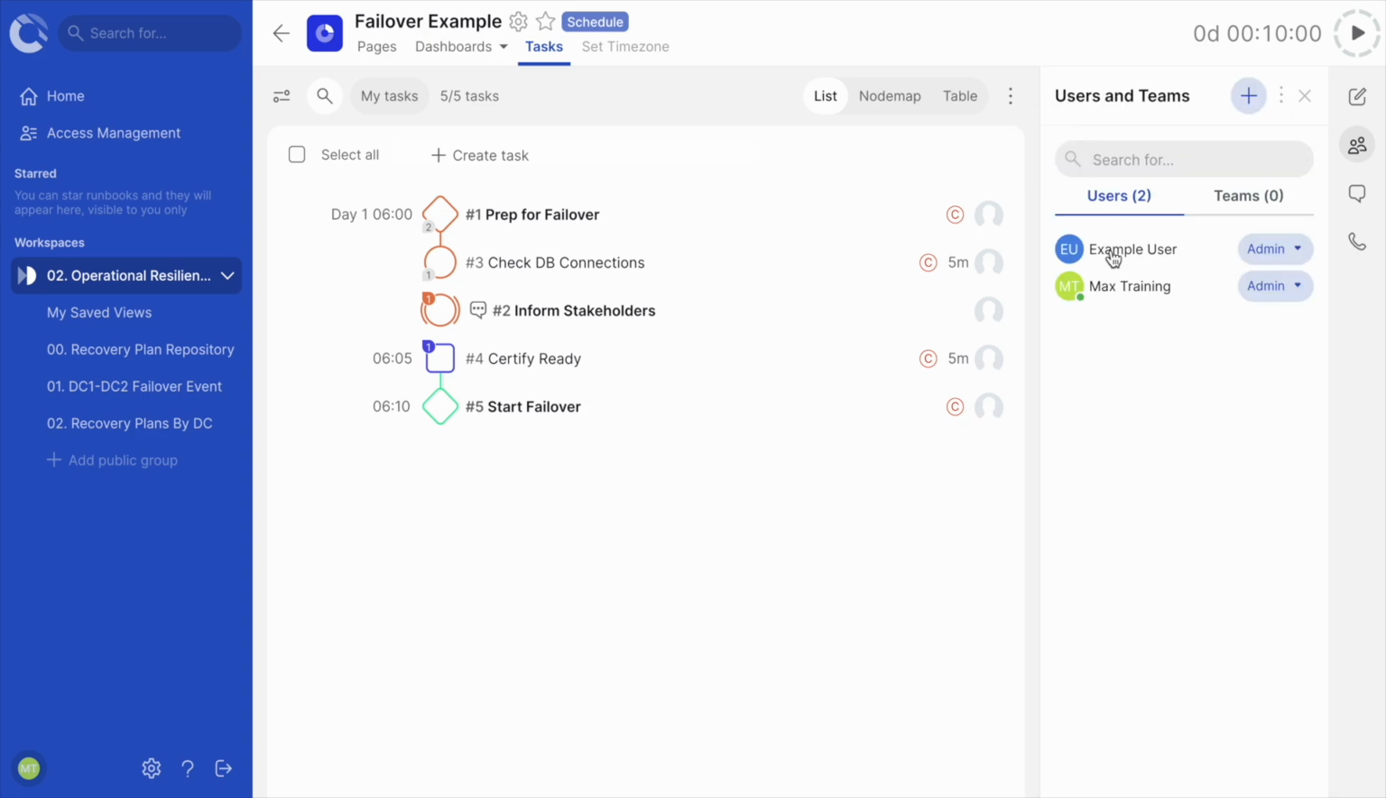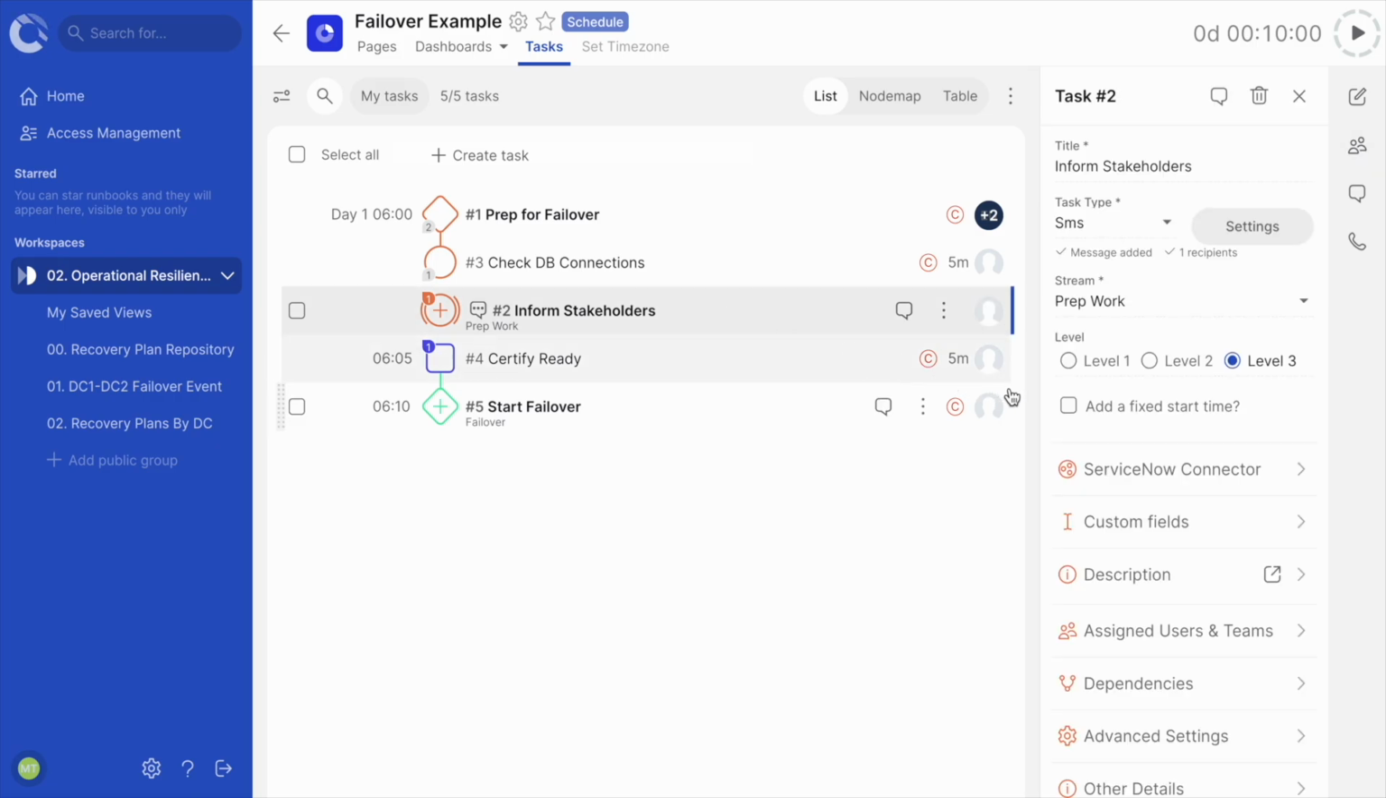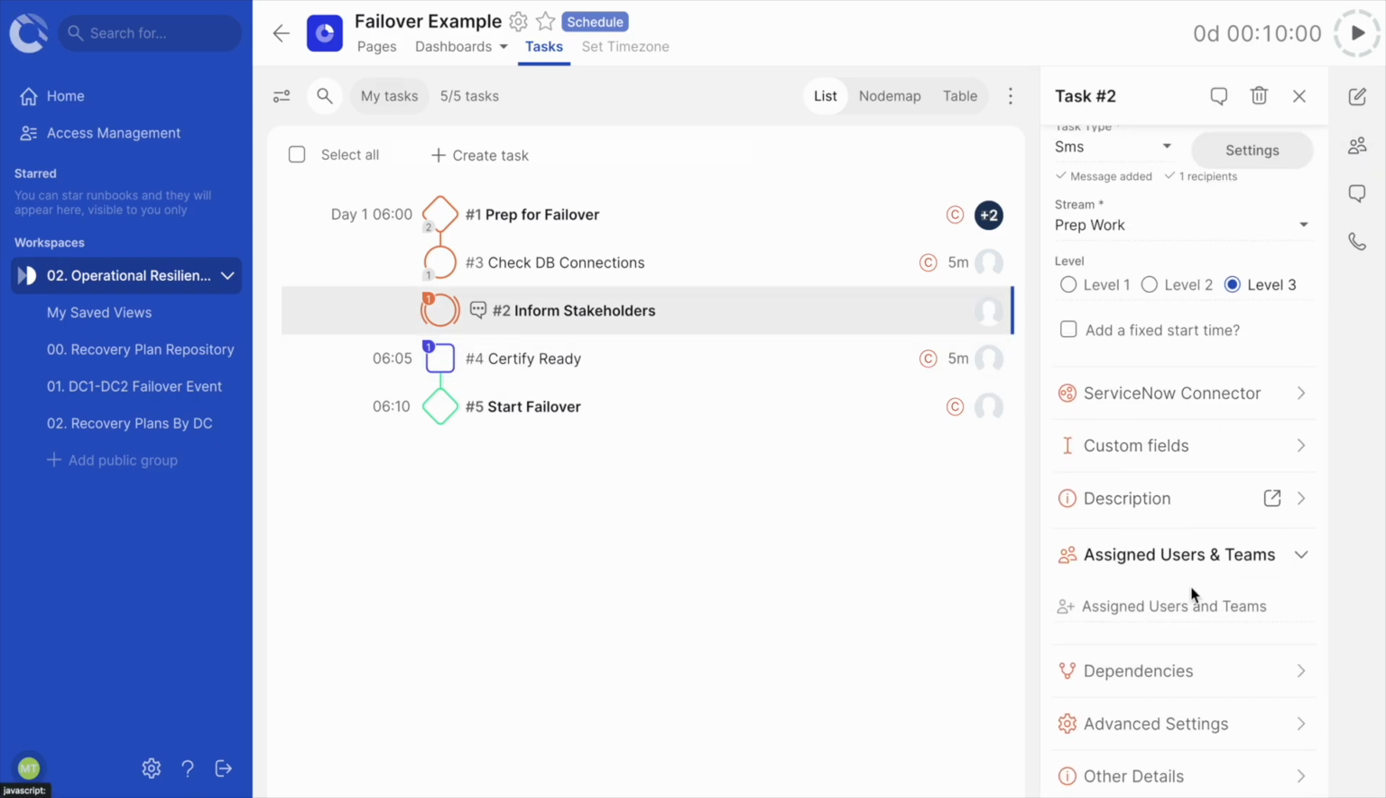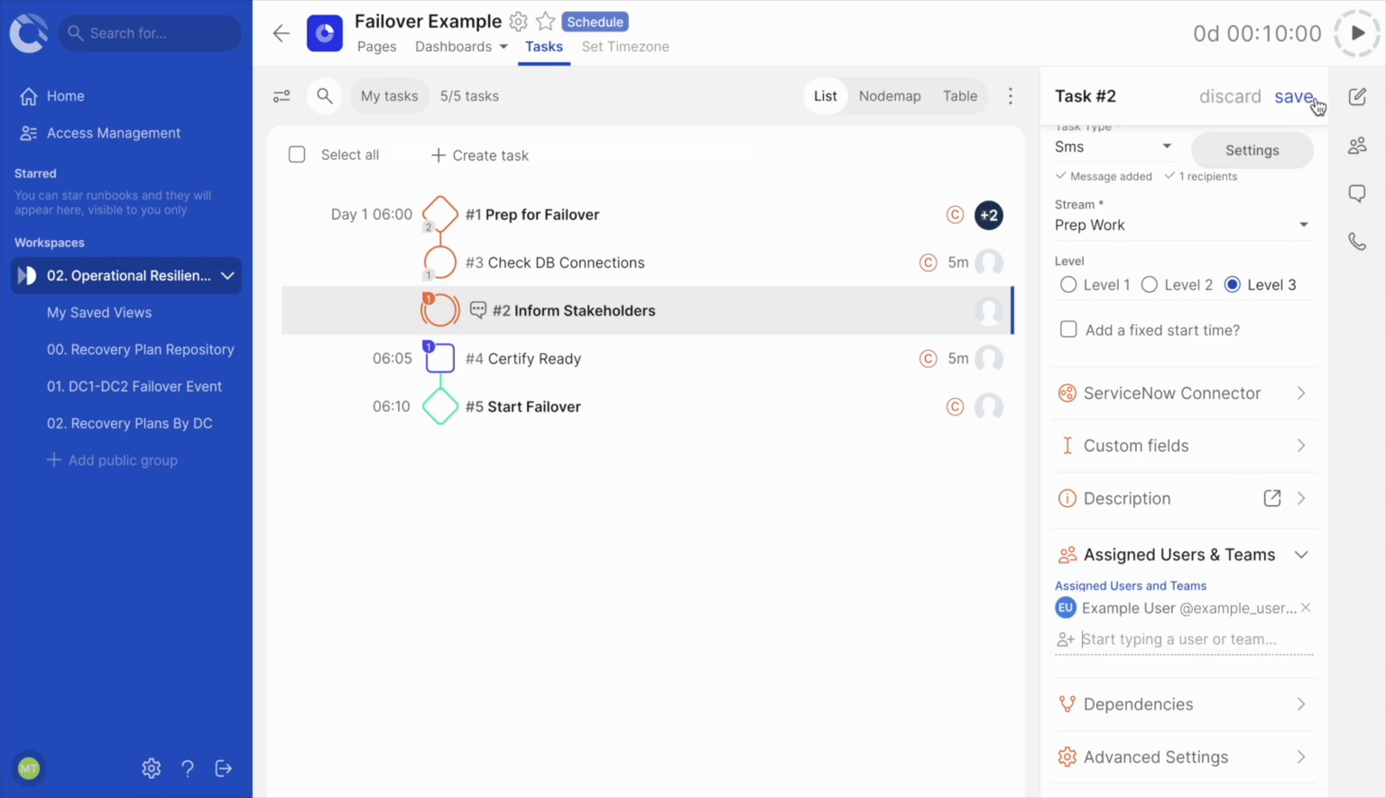There are a few ways to assign a user to a specific task. One option is to drag and drop the user or team across to your task in the task list. Multiple users and teams can be added to each task. Alternatively, once you have created your list of users and teams for the runbook, you can click on a task and assign users in the Details panel like this. When finished, click Save above.